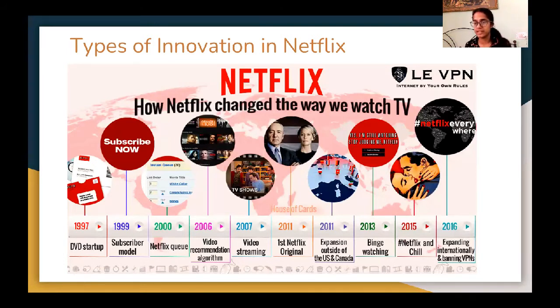an era of Netflix, where Netflix has ventured into marketing and branding innovation, where there is a new trend of binge watching. Netflix and chill, a common hashtag, was made common by Netflix. And last but not the least, expanding internationally, banning VPNs. So basically, Netflix has ventured into the entire world, has made it possible for us to watch videos anywhere and everywhere we want. This has made it easier for people to stream and provide content in different regions.